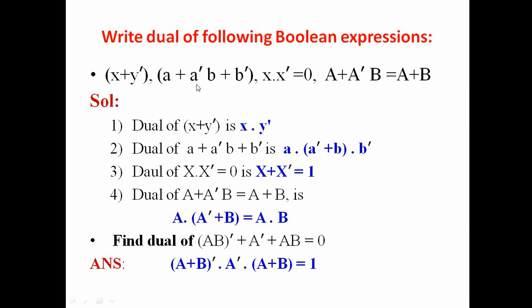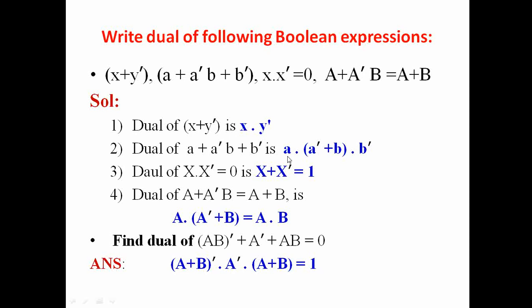Then we have a plus a bar b plus b bar. To find its dual, we have to convert all plus signs to dot. So a dot, and this plus sign will also be replaced with a dot sign, and the dot sign will be replaced with a plus sign. So a bar b means a bar dot b. So this dot sign will be replaced with a plus sign.